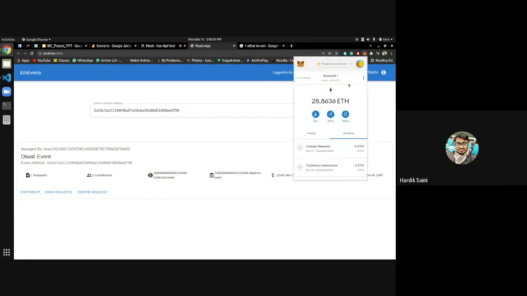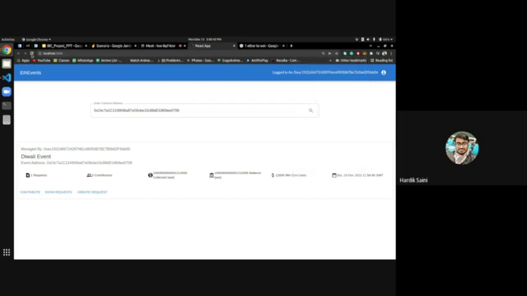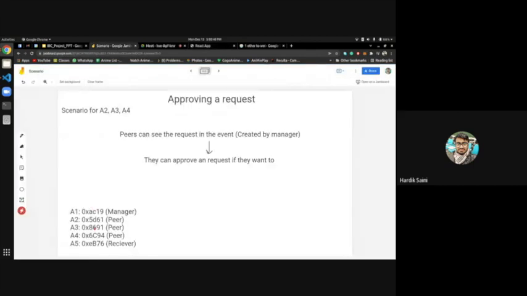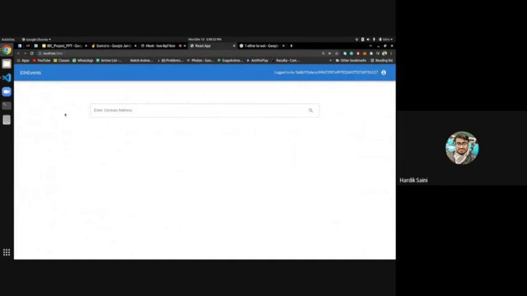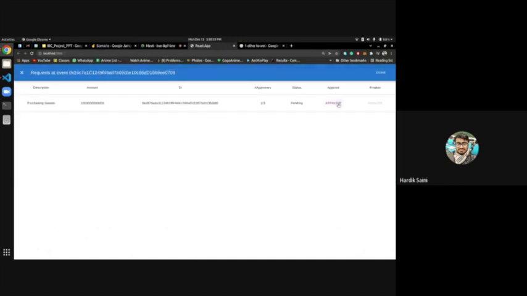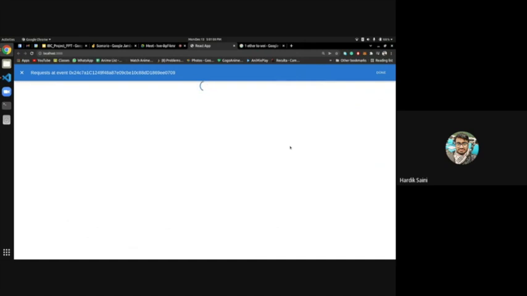So I will switch to account 3 now, who is also a contributor, and refresh the website. You can see 08691. I will go to the search event and add the address, then go to show request and click on approve. You can see there is no exception here, so I am a valid contributor. It will take some time, and I will also show that if I try to approve this request again, I will get an error. Let's just wait.